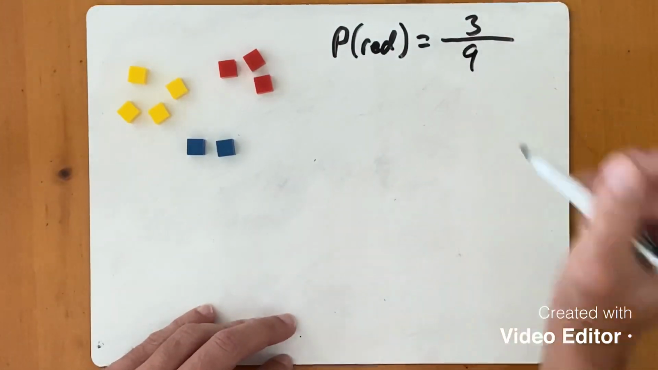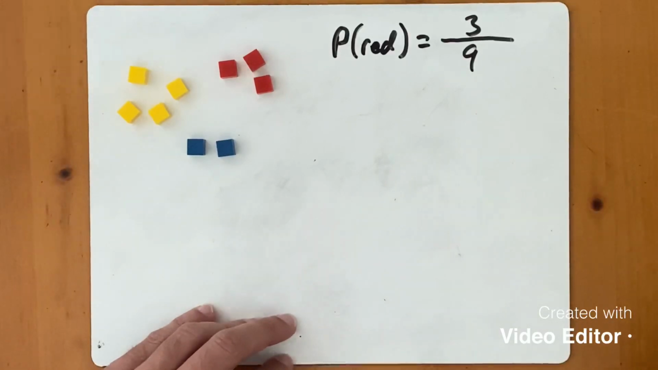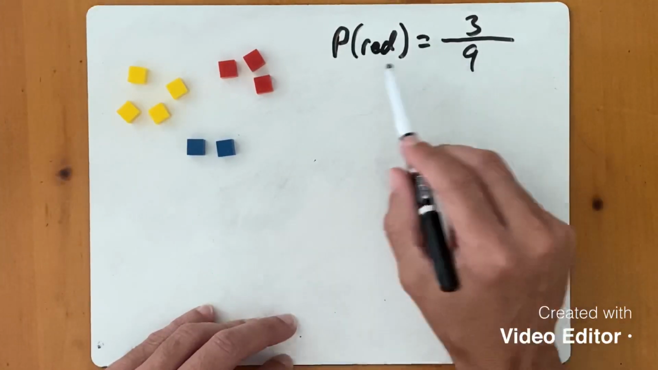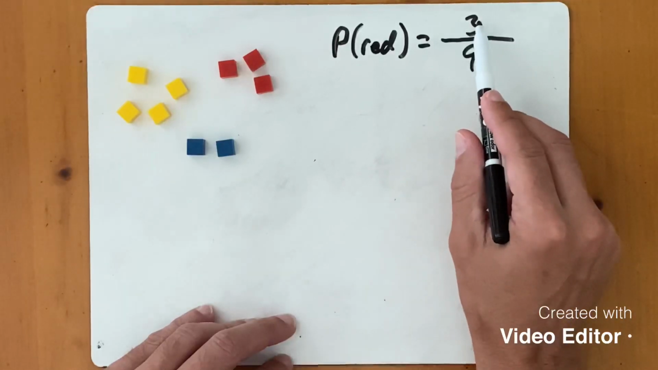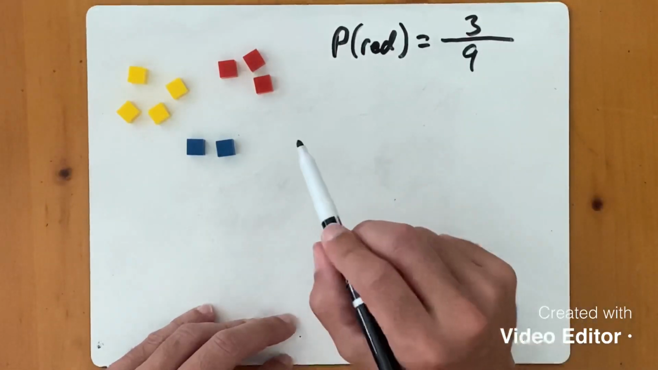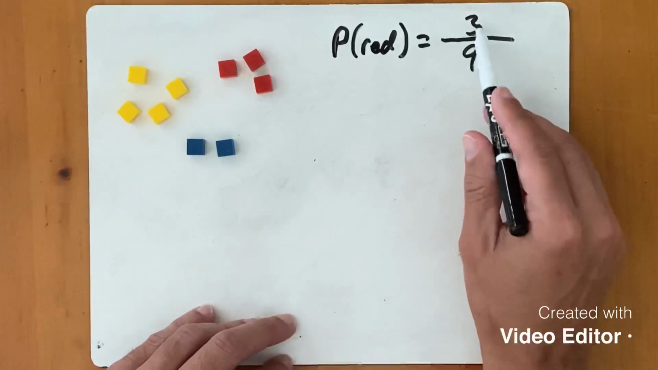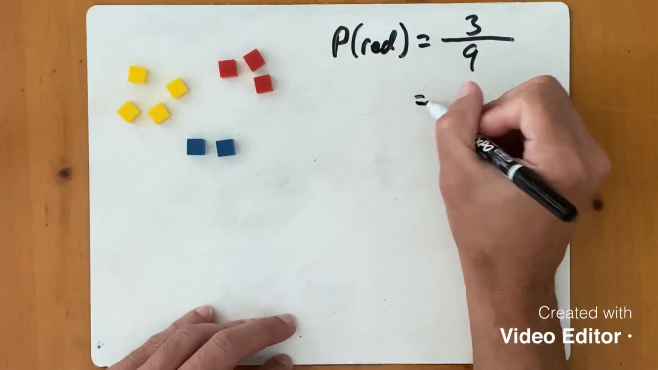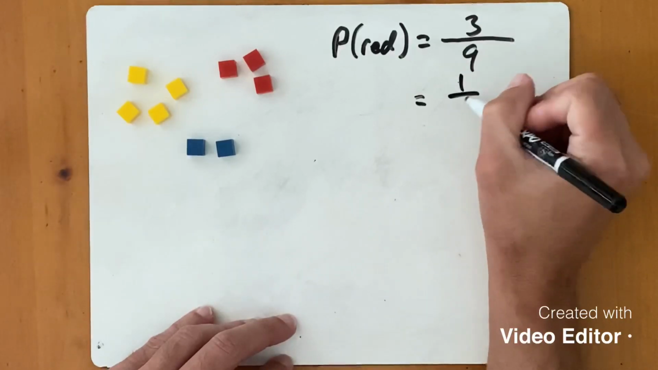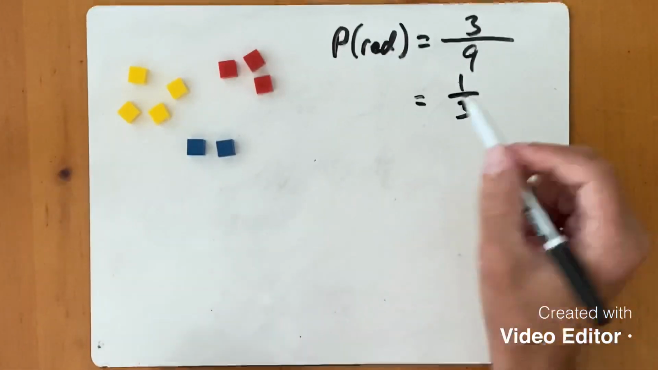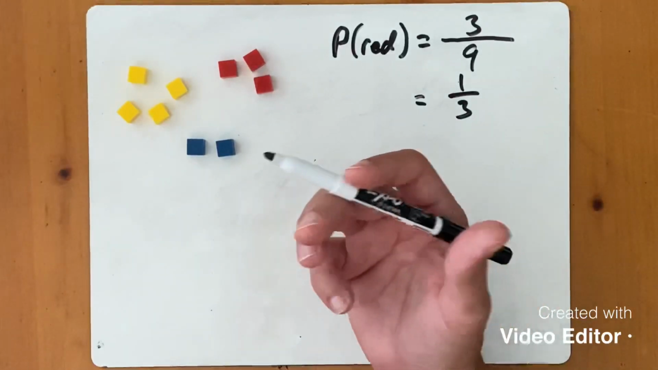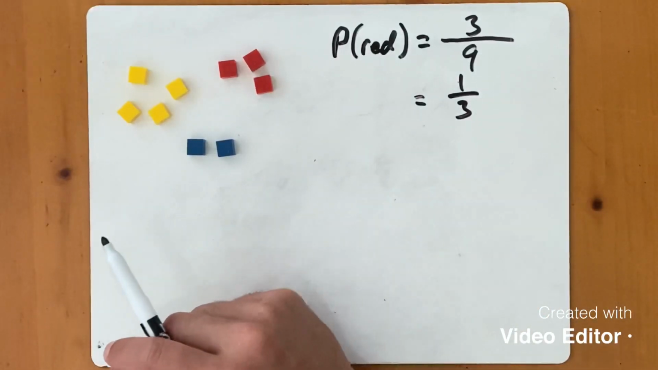So that is my total outcomes, or my sample space, what I'm choosing from. So the probability of getting a red one: there's 3 red out of a total of 9 possible cubes. Always simplify your ratio. So 3 over 9 simplifies to 1 over 3. So the probability of choosing a red cube is going to be 1/3.